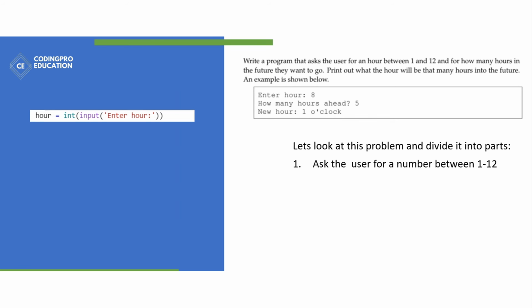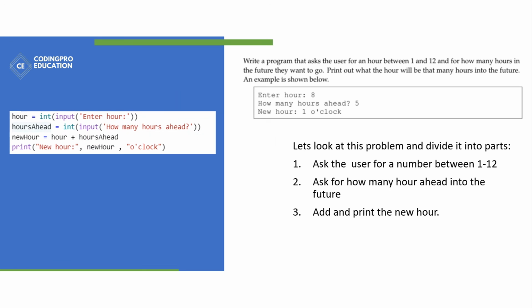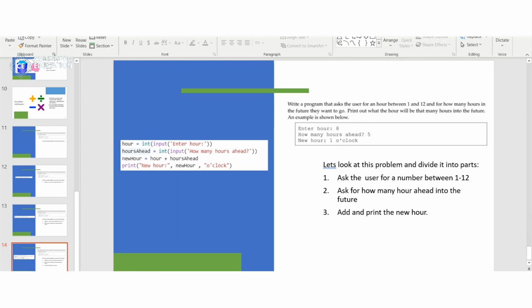So we will divide this problem into three parts. First part being ask the user for a number between 1 to 12. Considering it should be a number, we will say int. Int is short for integer, and we will declare a variable called r and ask for the user to input a value. The second part being asking the user for how many hours ahead into the future they want to travel. So we create another variable named hours ahead and make it an integer as well.